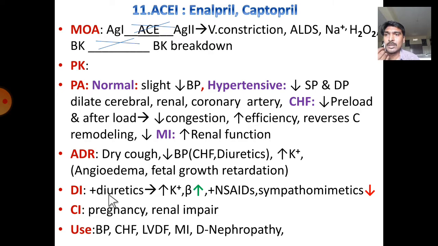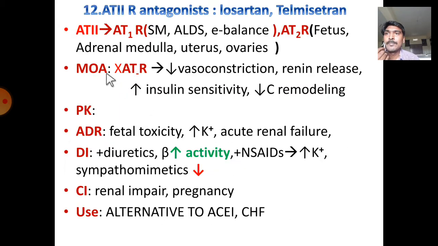When it is given with diuretics, it will cause hyperkalemia. With beta blockers, it improves the efficiency. With NSAIDs and sympathomimetics, it reduces the efficiency. It is contraindicated in pregnancy and renal impairment. Mainly used in treatment of hypertension, congestive heart failure, left ventricular dysfunction, as well as myocardial infarction and diabetic nephropathy.